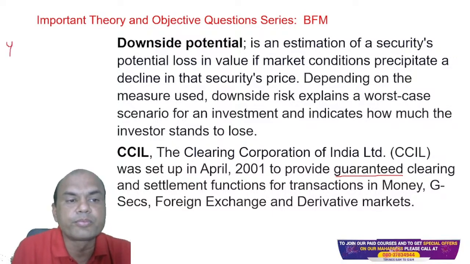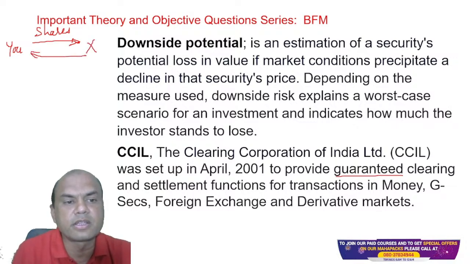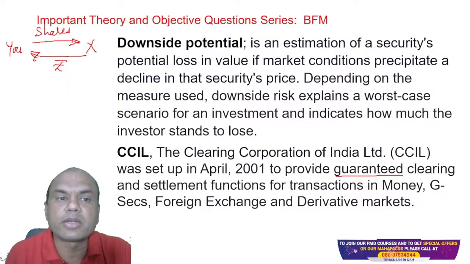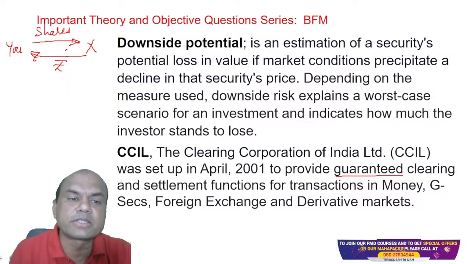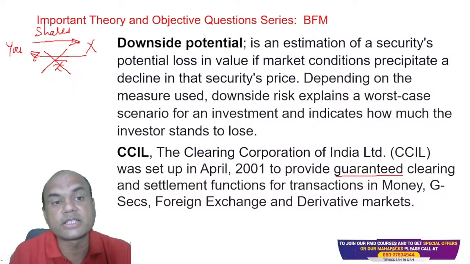If you sell, let's say, shares to anyone, this other person, Mr. X, should give you rupees, because you are giving the shares. So what do you mean by settlement risk? If you give the shares and Mr. X does not give you rupees, then this is known as settlement risk.